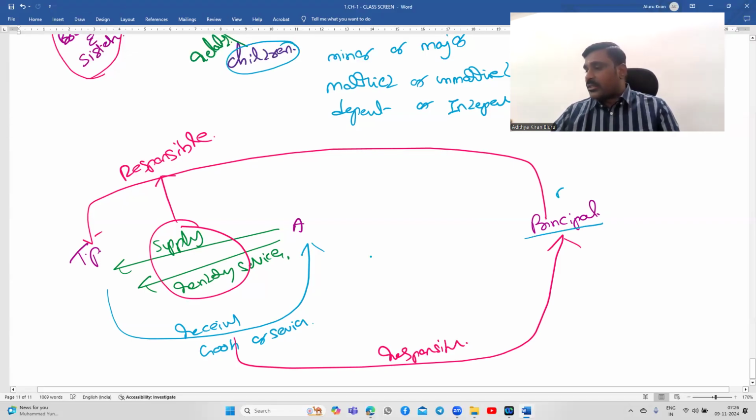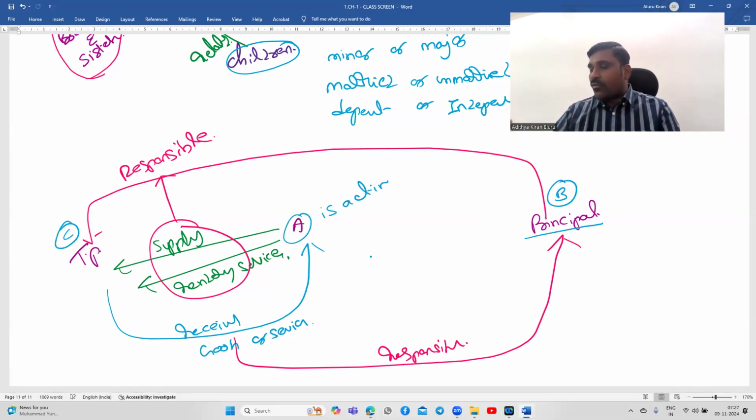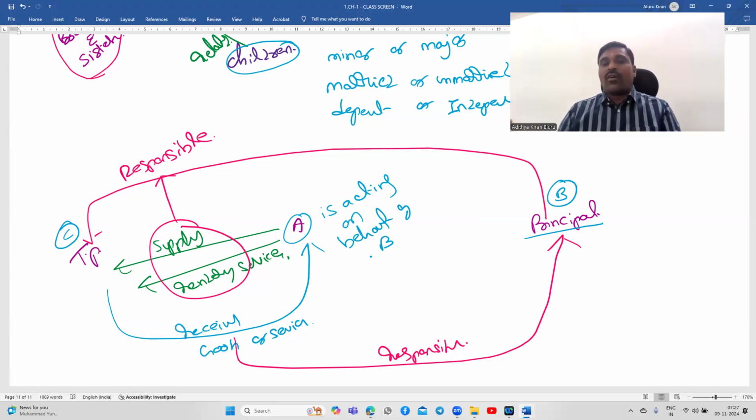So I can call this person B and this person C. Therefore, A is acting on behalf of B. Then A is an agent by whatever name you call. You can call A a commission agent or a factor or broker, delegate agent, or whatever name you put.